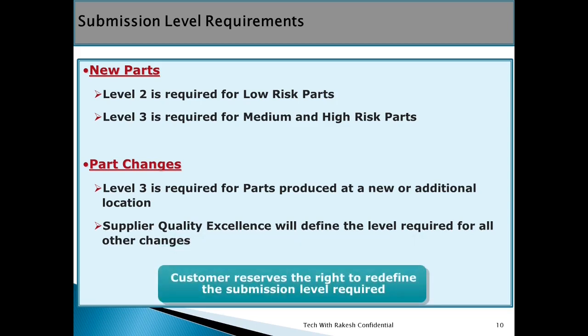Supplier quality excellence will define the level requirement for all other changes. Here is one important thing: the customer reserves the right to redefine the submission level required. The customer has the right to decide which level you have to submit the PPAP. So it is not certain that you only have to submit up to level 3 for high risk parts. If he decides that you have to submit up to level 5, then you have to pass through level 5.